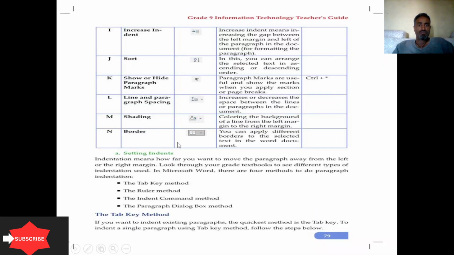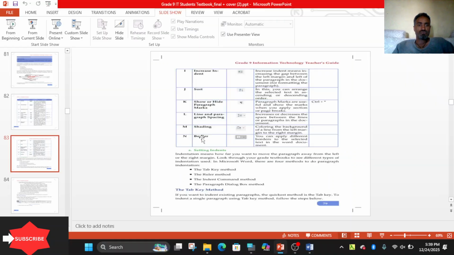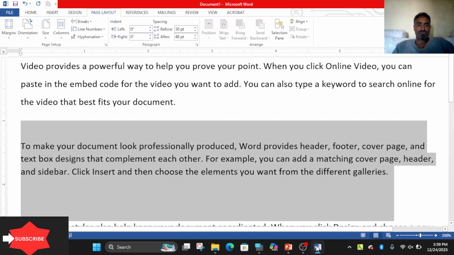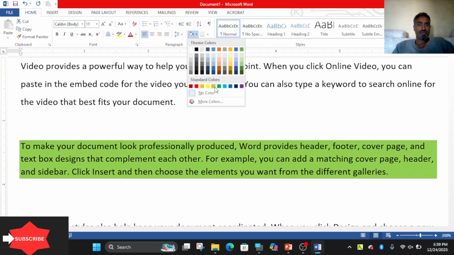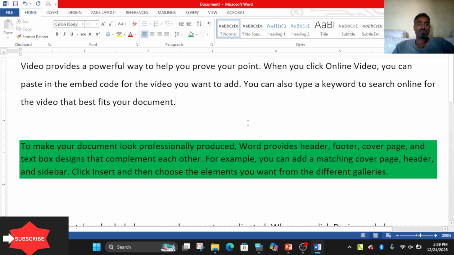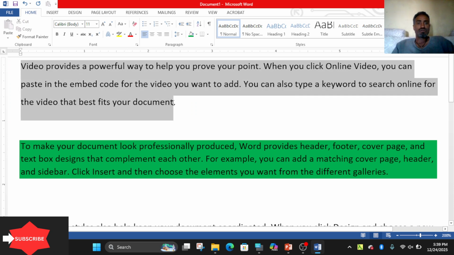Next is shading and border. Let me show you both shading and border. Shading. Here, this is the shading. You can shade a color, for instance. What about applying a border? Let me say like this.